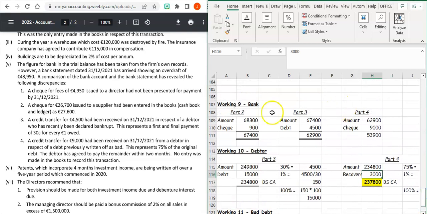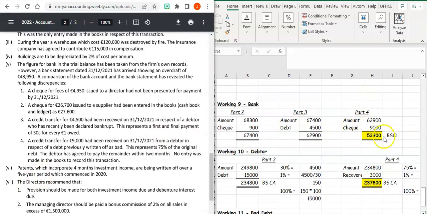And then we've got our figures then for your bank as well, which now goes into your balance sheet as a current liability. So remember, take your time with it. It's adjustment 4, your bank. It's coming a little bit into the adjustments, especially with the company accounts. Remember that if it's not presented for payment, we don't do anything with it.